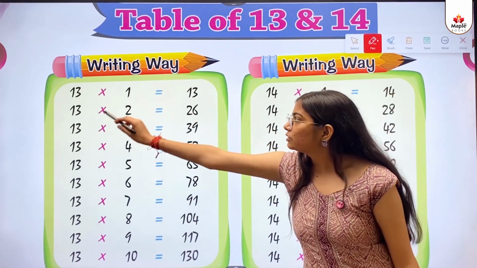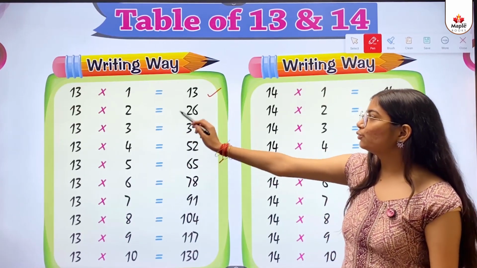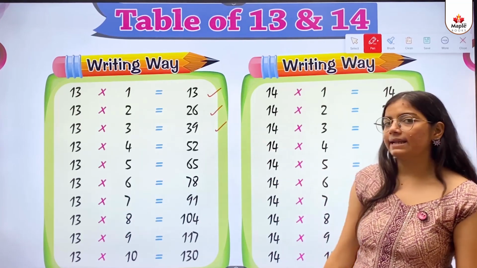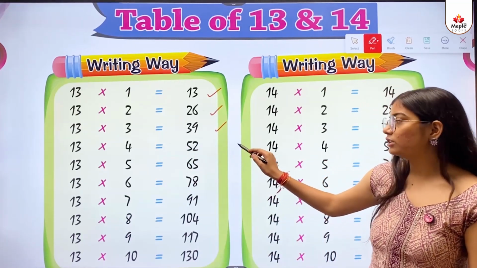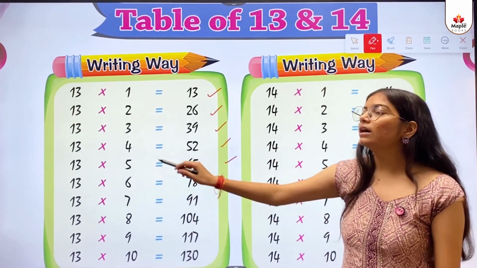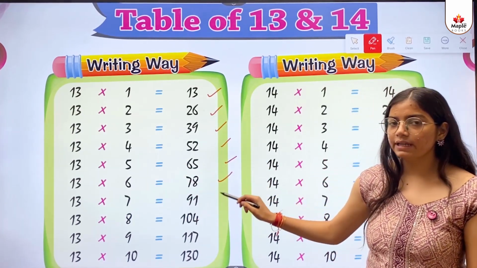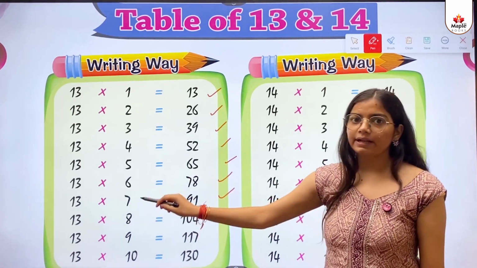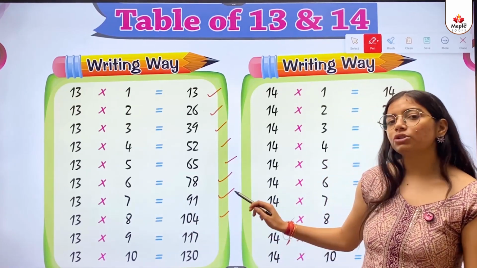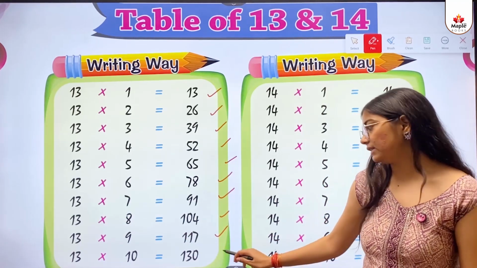Writing way. 13 multiply 1 equals to 13. 13 multiply 2 equals to 26. 13 multiply 3 equals to 39. 13 multiply 4 equals to 52. 13 multiply 5 equals to 65. 13 multiply 6 equals to 78. 13 multiply 7 equals to 91. 13 multiply 8 equals to 104. 13 multiply 9 equals to 117. 13 multiply 10 equals to 130.